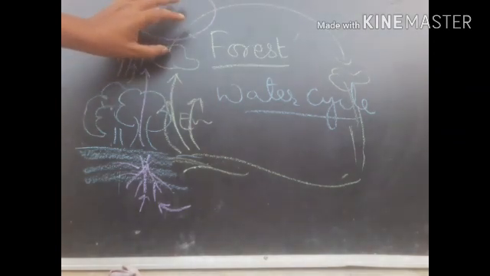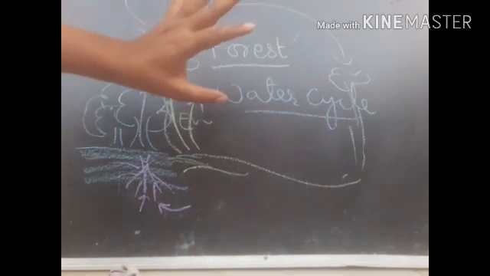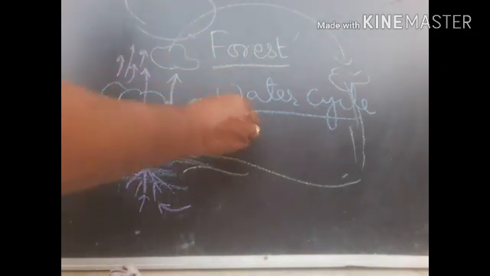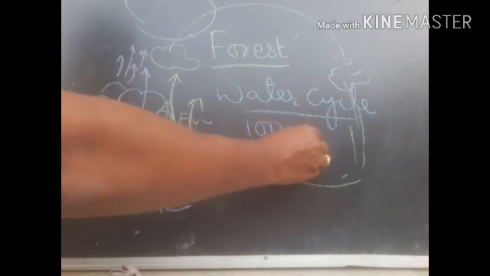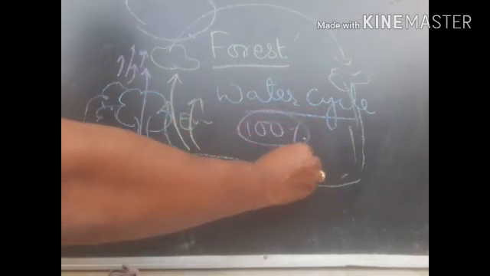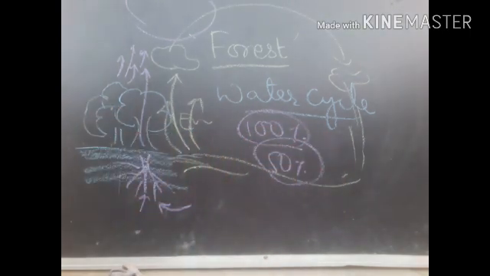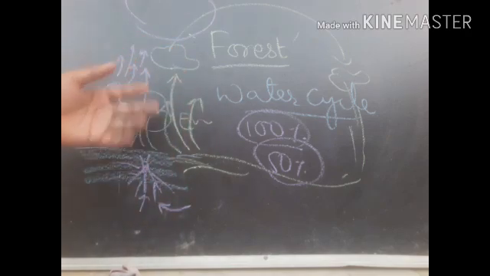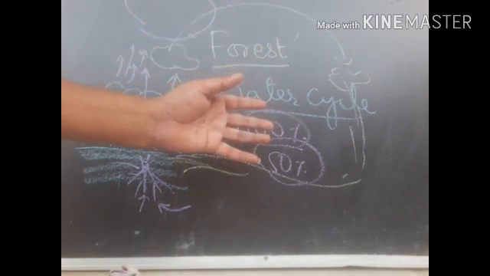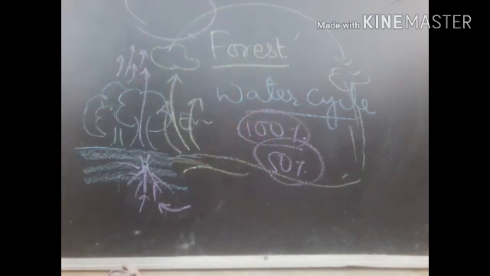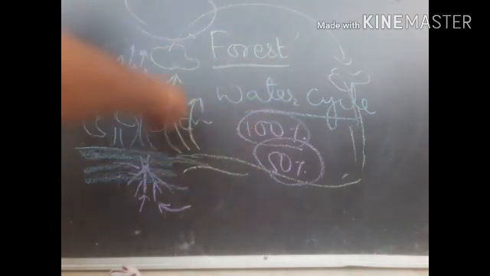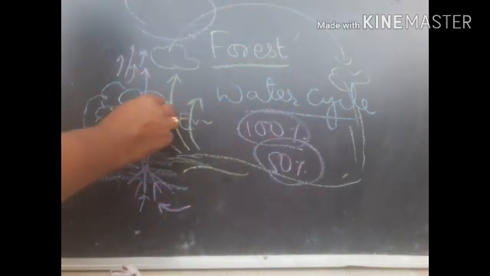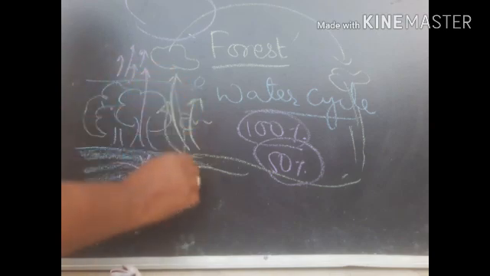Now these clouds give us rain. In fact, if 100% rainfall occurred, 50% of the rain is given by the transpiration process alone. So from the water bodies 50% of the vapor, and from the plants 50% of the vapor, becomes cloud and gives us rain. In this manner, the rain water on the earth is circulated with the help of sun heat as well as the transpiration process.